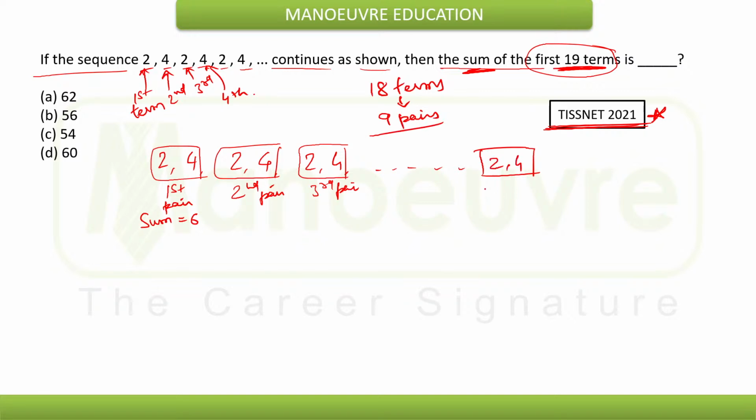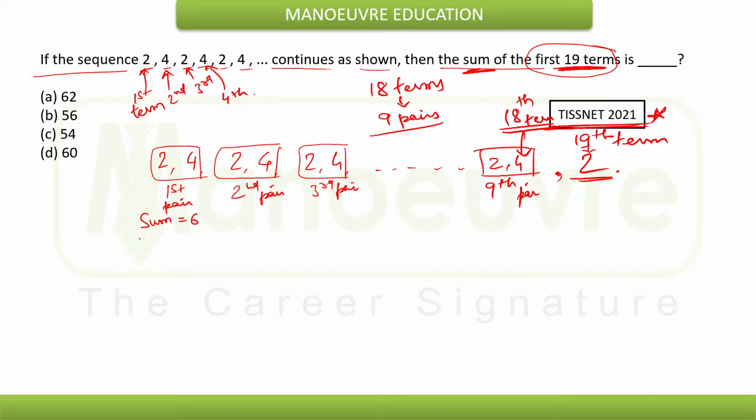This will be the ninth pair, this term will be the 18th term, and after this the 19th term will be 2. So up to this point we need to find the sum.